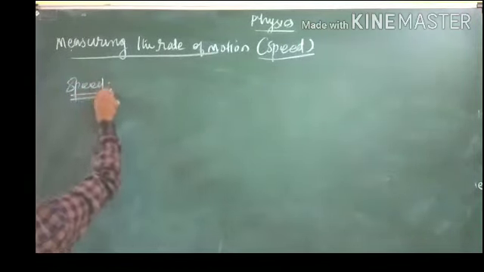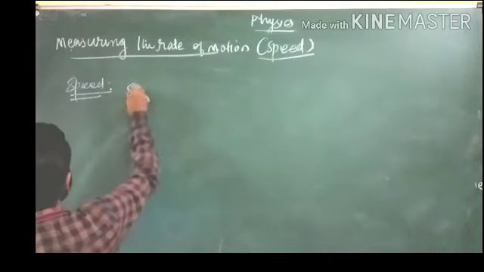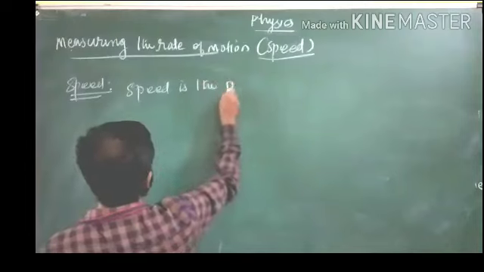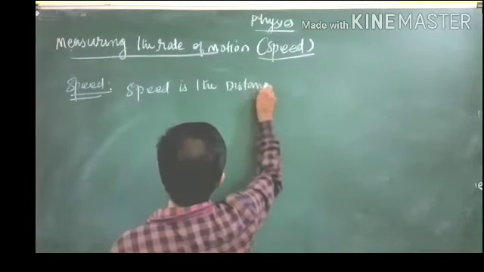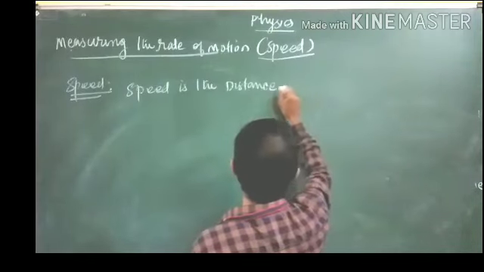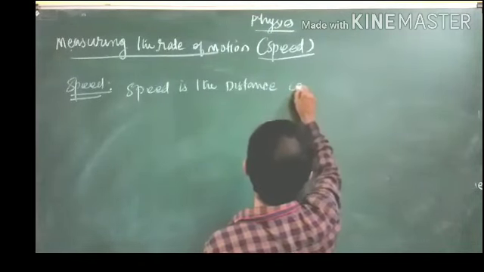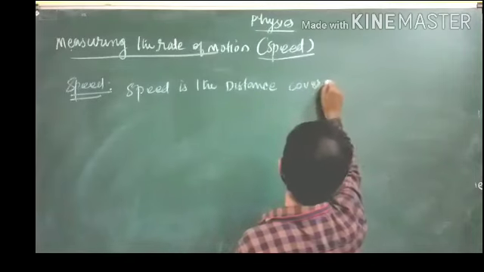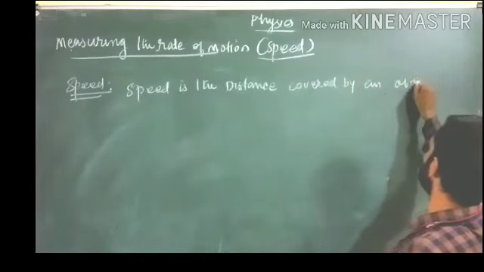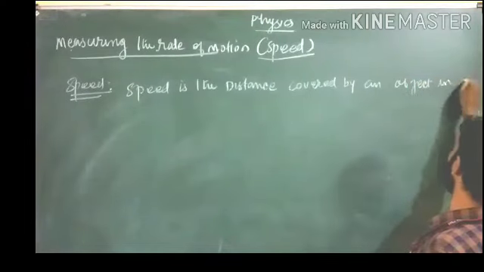Speed. What is speed? Speed is the distance covered by an object in a unit time.